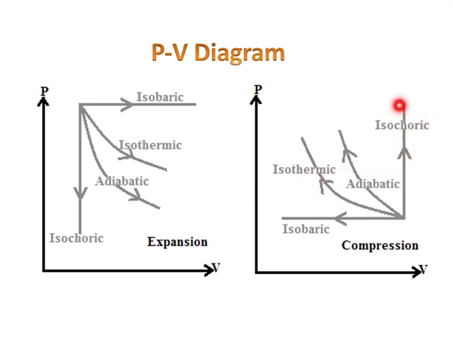Then next is isochoric. Isochoric means constant volume. In compression, the pressure increases, that's why the curve is increasing this way. In expansion, the pressure decreases. Isochoric, constant volume, is a vertical line in the PV diagram. A horizontal line is isobaric, that is constant pressure, but the volume changes. In expansion, volume increases at a constant pressure, whereas in compression, volume decreases. That's all. Are we clear?